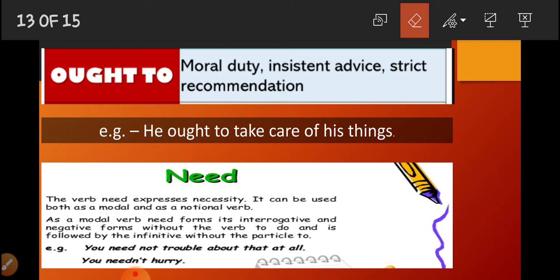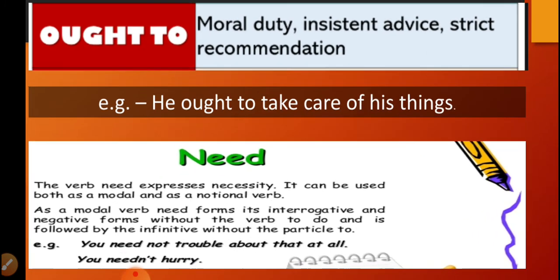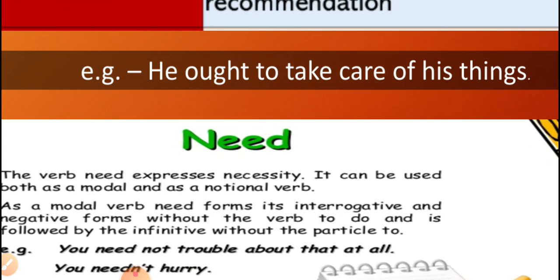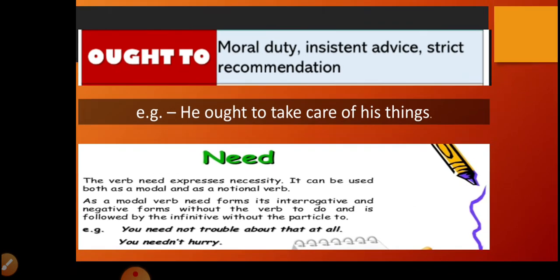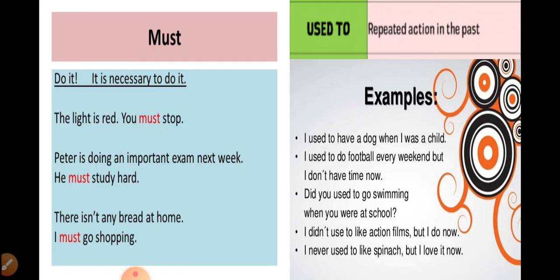For example, you need not trouble about her at all. See, negative. You need not hurry. Again negative. You need not hurry. We will not write "you need not to hurry." We will not write "you need not to trouble about that at all." We will write, you need not trouble about that at all. After need, if we are using need in a sentence as a modal, we will not use to after that. Clear?